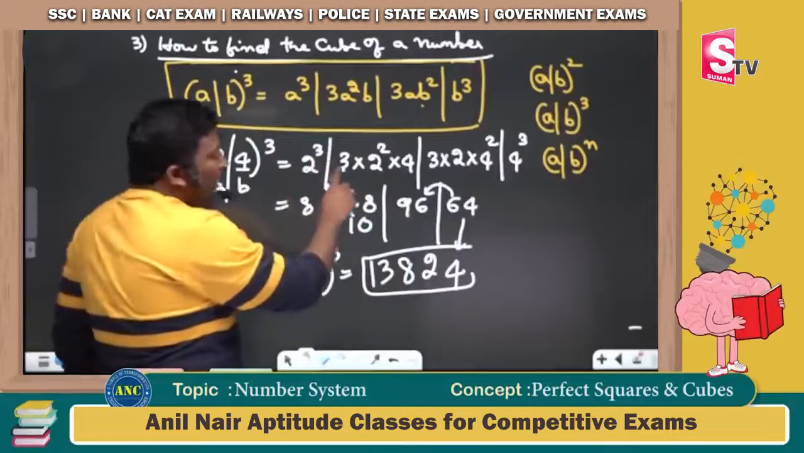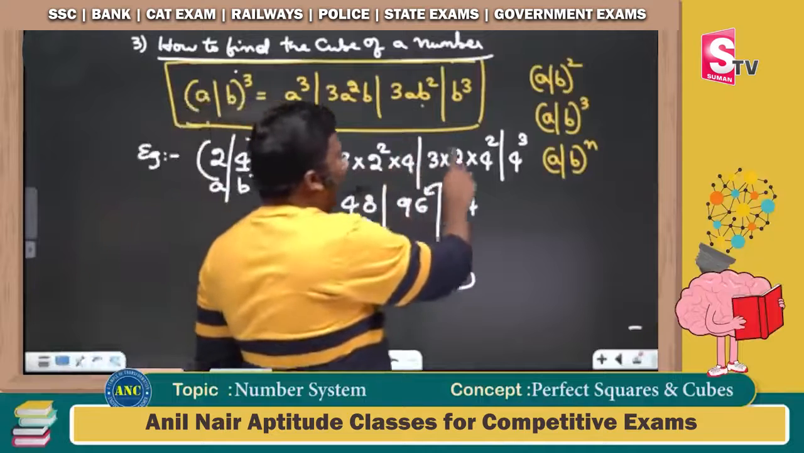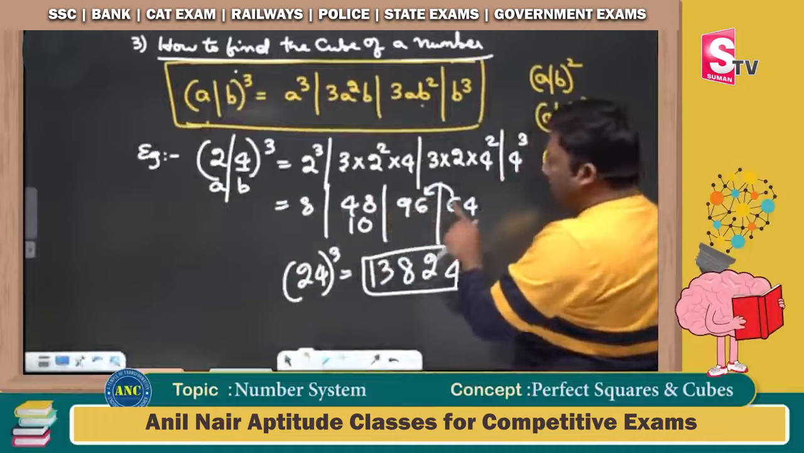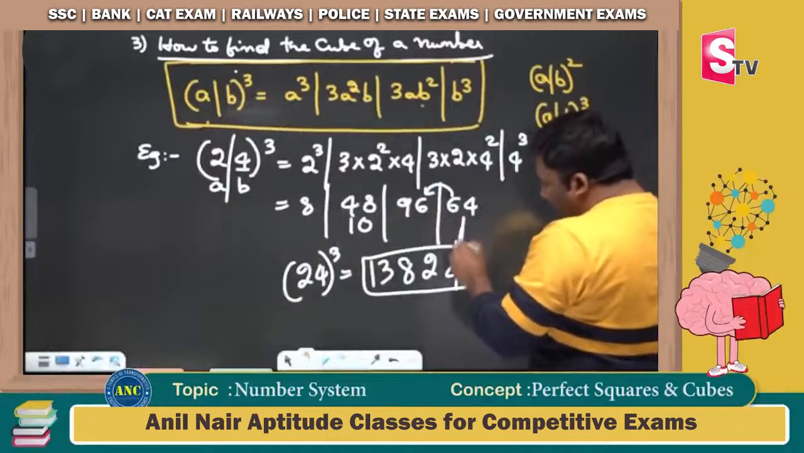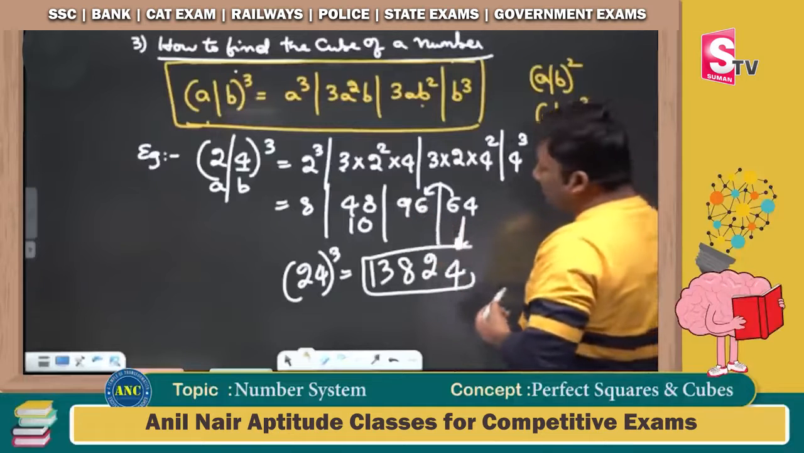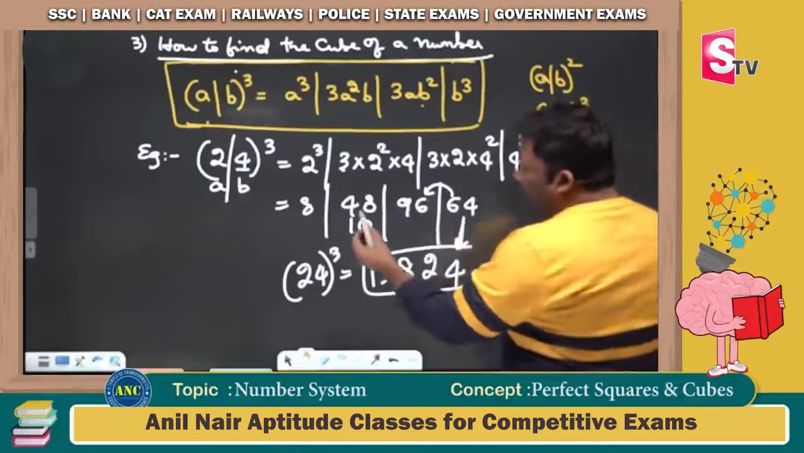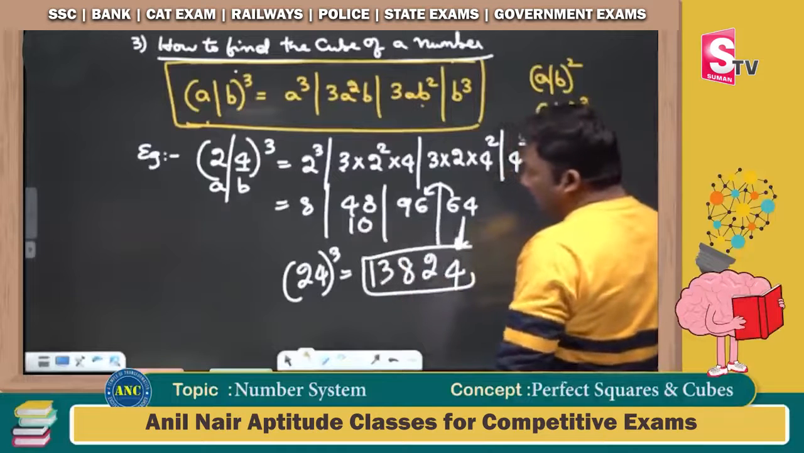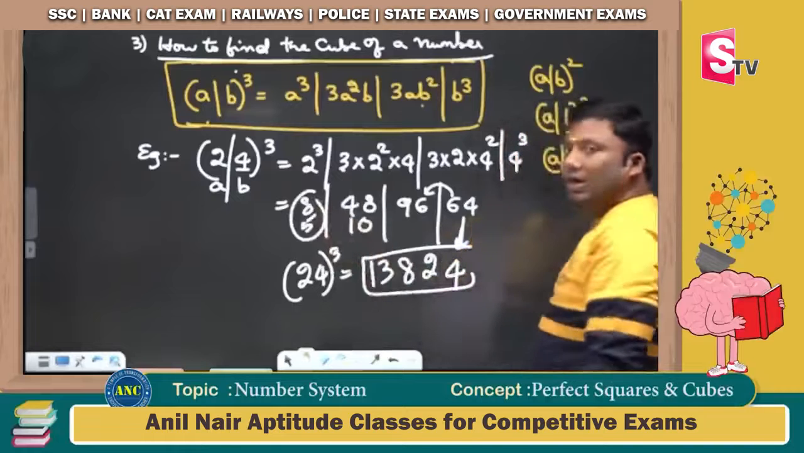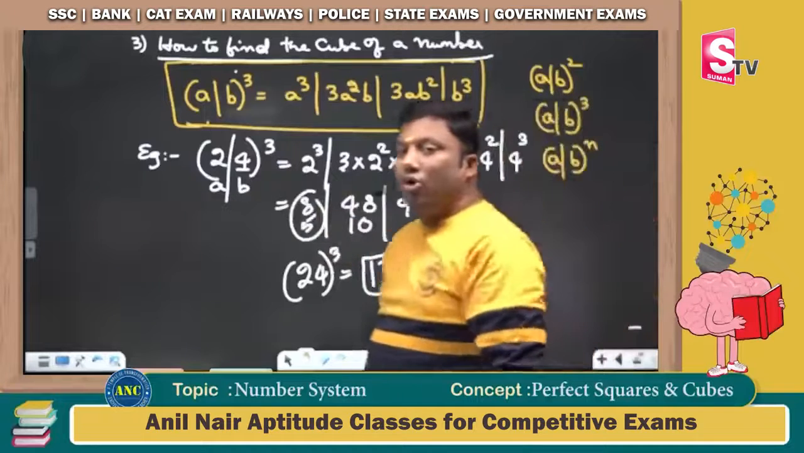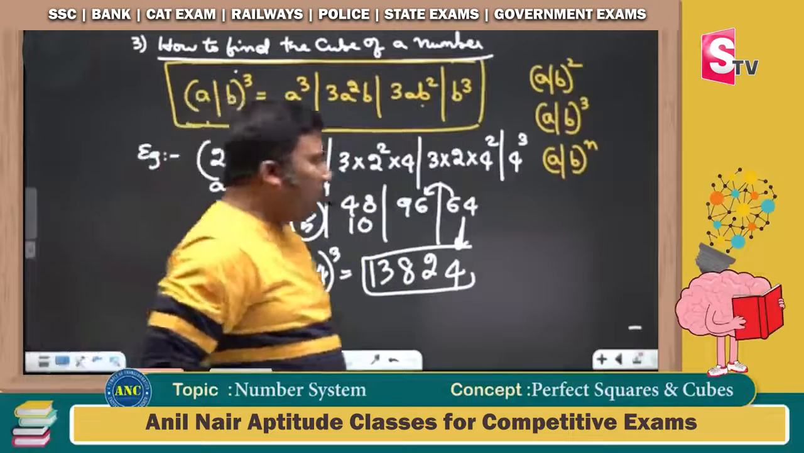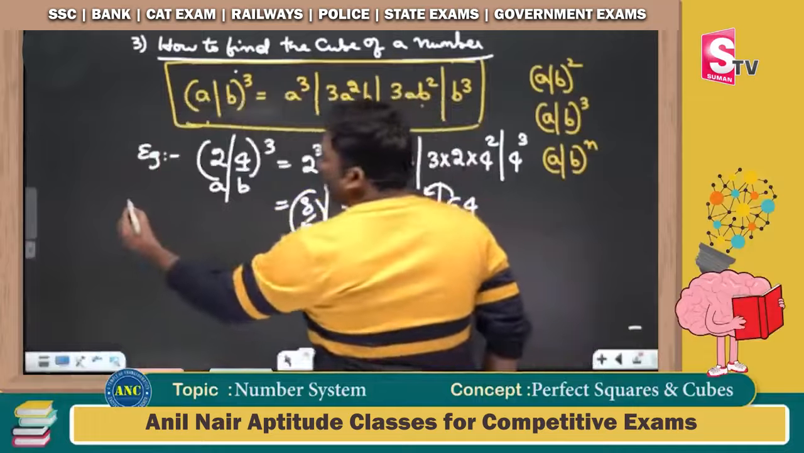Again, I am repeating it. A cube, 3a square b, 3ab square and b cube: 8, 48, 96 and 64. Write down only the unit digit. 4, 6 carried, 96 plus 6, 102. 2, 10 carried, 48 plus 10, 58, 5. Leftmost, write down the entire number. 24 whole cube is nothing but 13824.